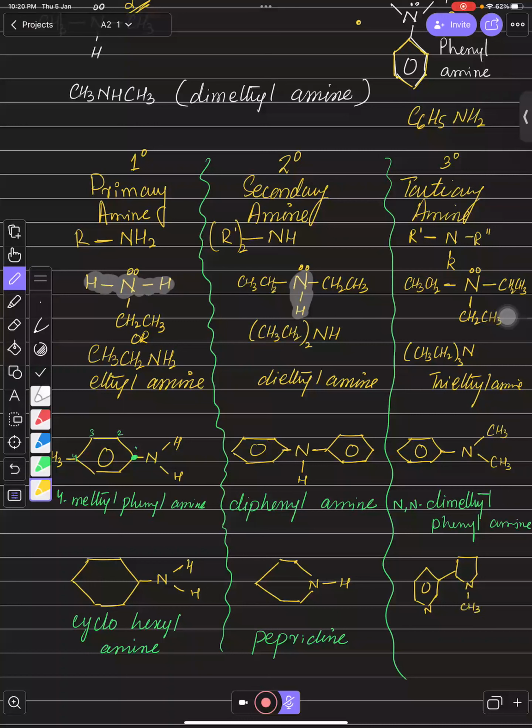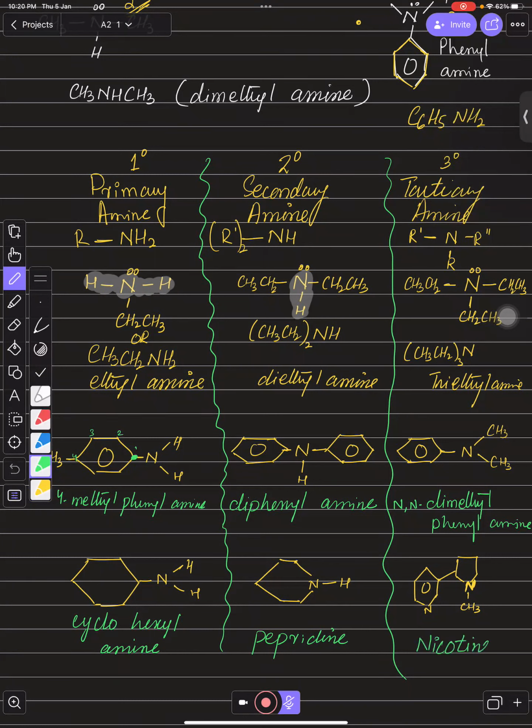You can see the nitrogen in the second one is connected with 3 different carbons, so this is tertiary, the one which is over here. We are not talking about the first one because it has a double bond, so we talk about the one I marked. This is tertiary nitrogen, and this is a very common thing. What is this structure? This is the structure of nicotine, which is present in cigarettes, right?